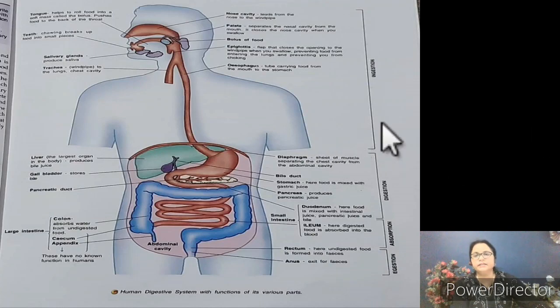Again, I am giving the gist of this chapter. This digestive system consists of two parts, alimentary canal and associative digestive glands. This alimentary canal consists of many organs. First is mouth, then second esophagus, food pipe, third stomach, fourth small intestine, fifth large intestine. These are the major organs of the alimentary canal of the digestive system, and with this alimentary canal some other associative digestive glands are there.